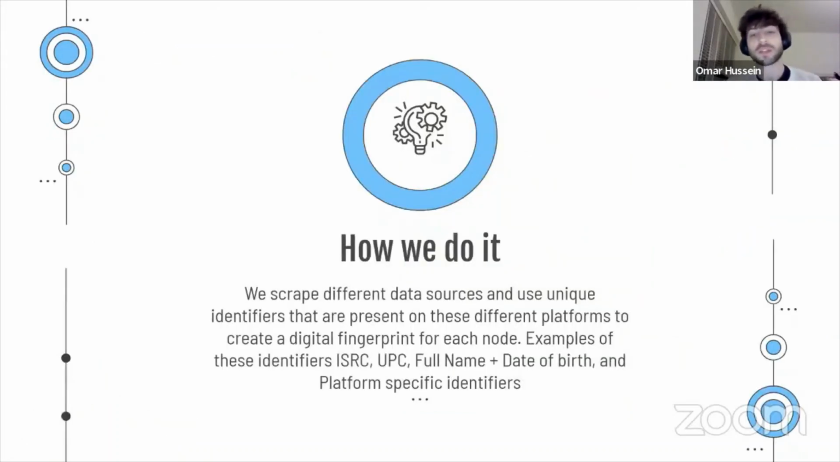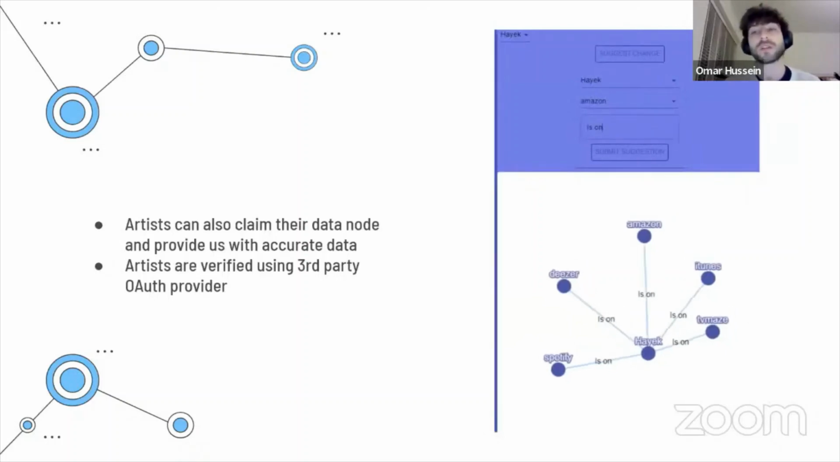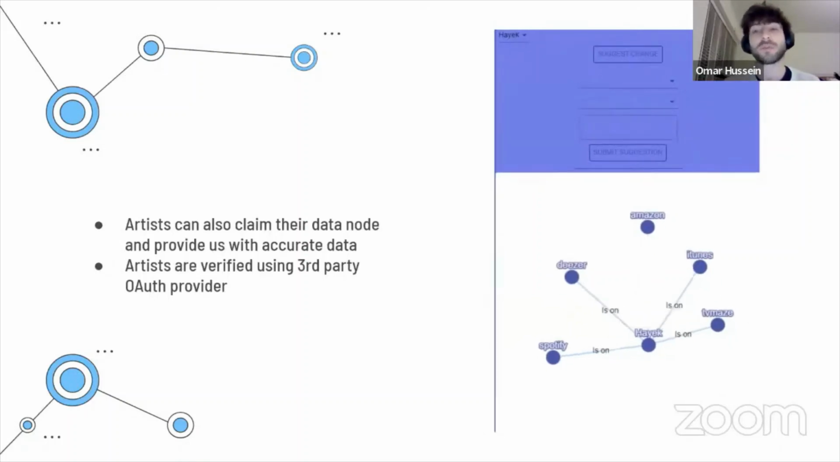How we do it is by scraping different data sources and using unique identifiers present on these different platforms to create a digital fingerprint for each node. Examples of these identifiers are ISRC codes, UPC codes, full name plus date of birth, and other platform-specific identifiers. Artists can also claim their data nodes and provide us with accurate information about their profile.